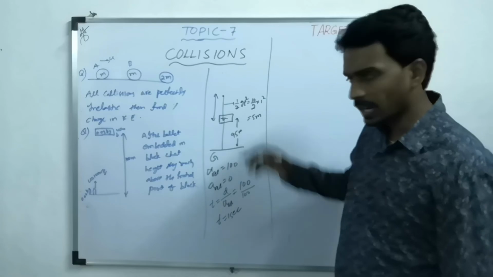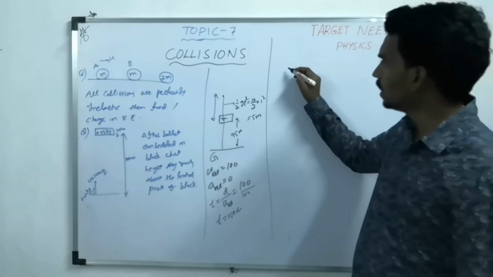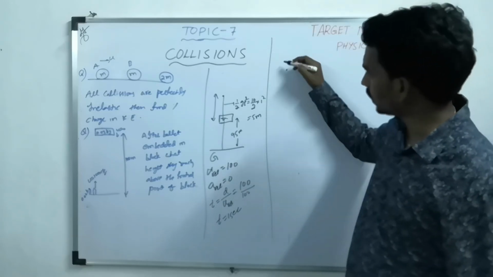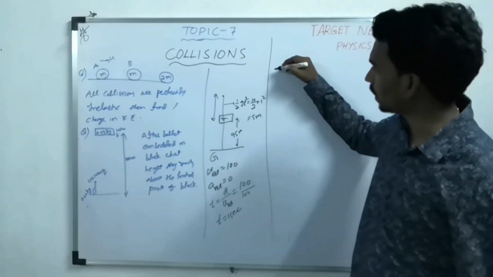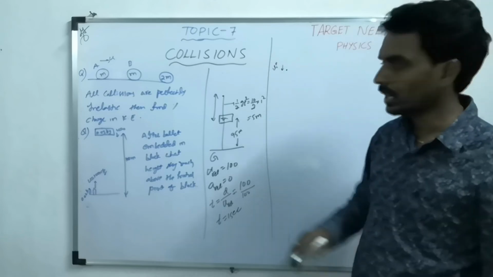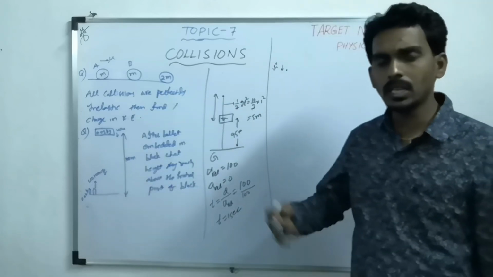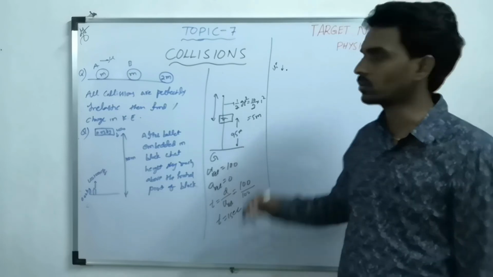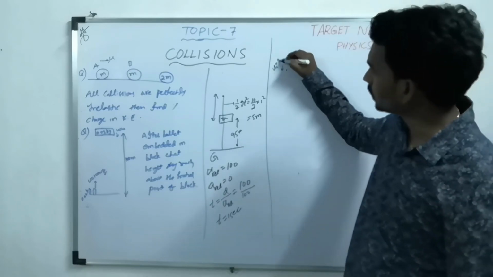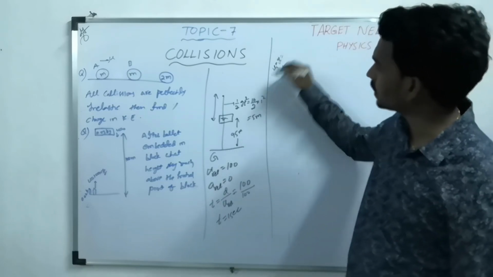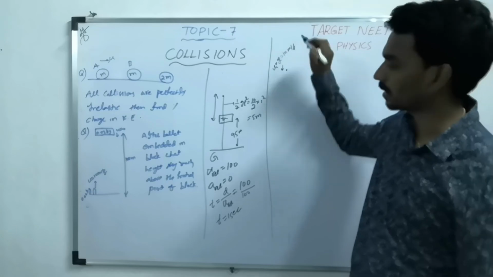Here the collision takes place. Now just before the collision, let's take the block velocity as u1. It is falling freely, so V equal to u plus at, with u as 0, so gt. g is 10, t is 1, so 10 meter per second.